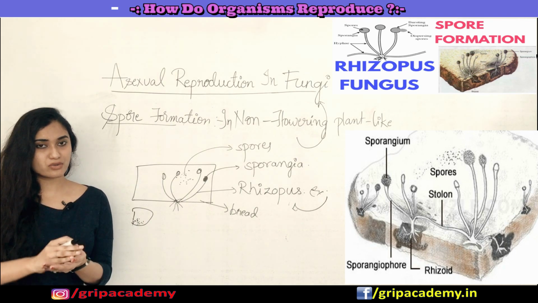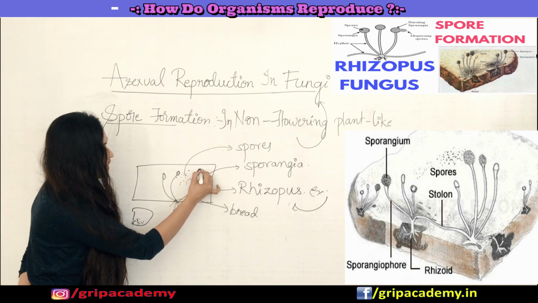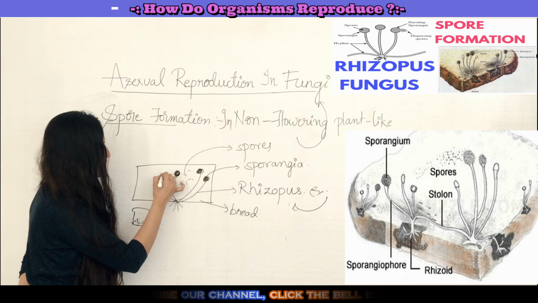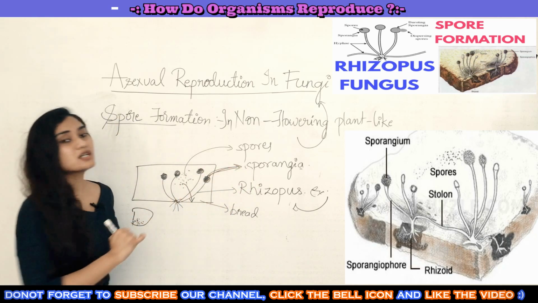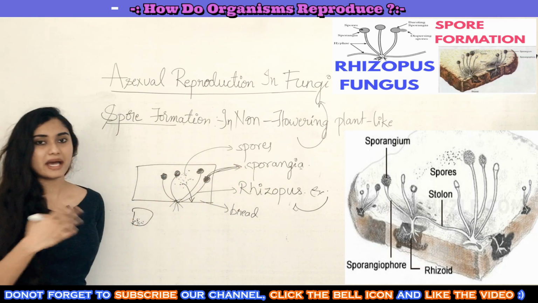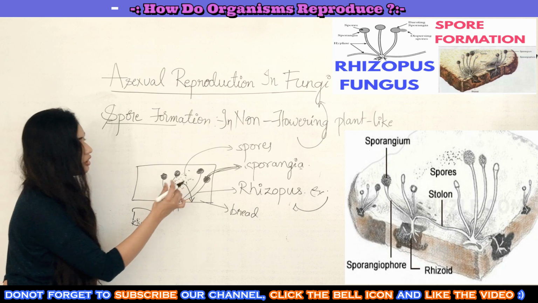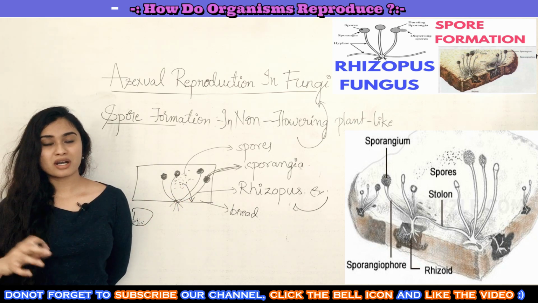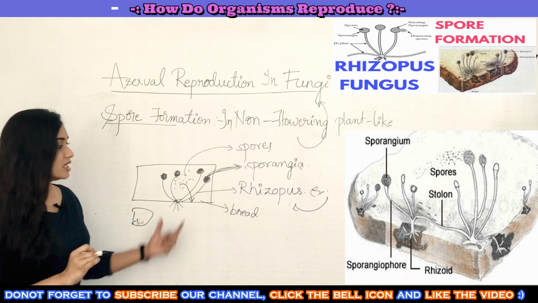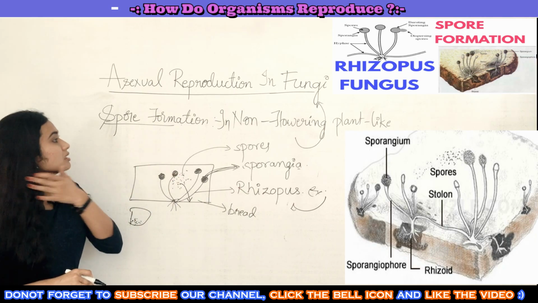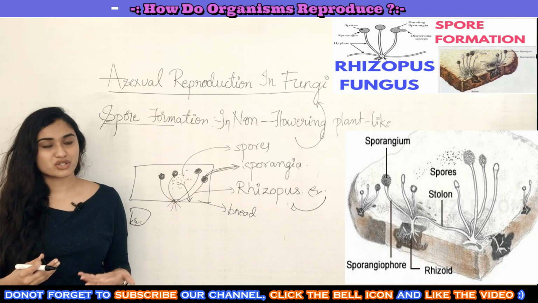If you see that under a microscope, a structure like this will be seen. This structure we call hyphae, which bears some bulb-like structures. This bulb-like structure we call the sporangia, and the sporangia bear numerous tiny spores. When these tiny spores fall in an appropriate environment, upon reaching a favorable condition, they start growing as a new individual or a new Rhizopus. This is how fungi reproduce, by the production of spores.